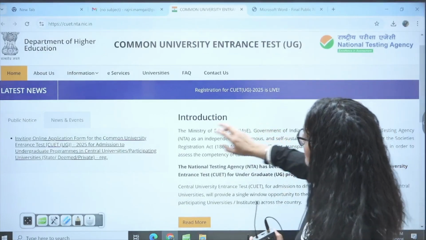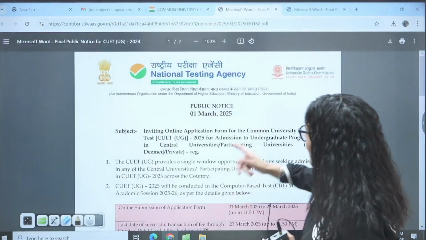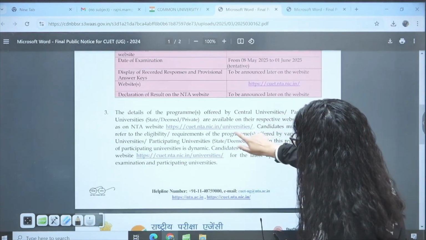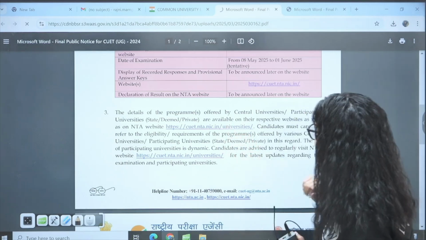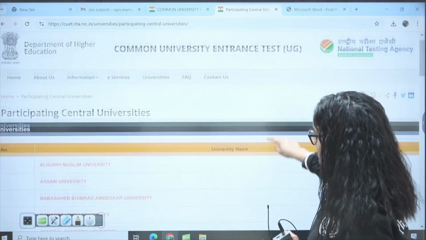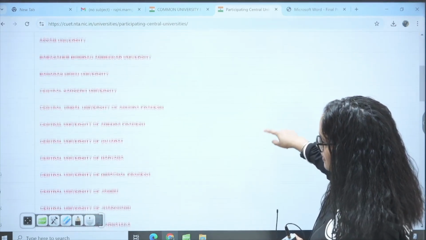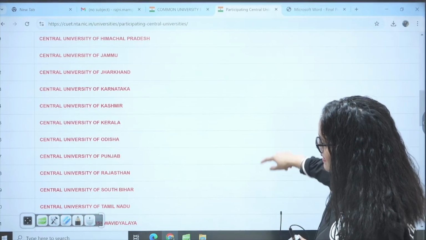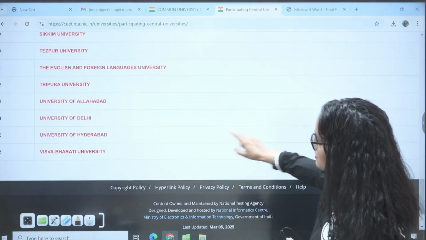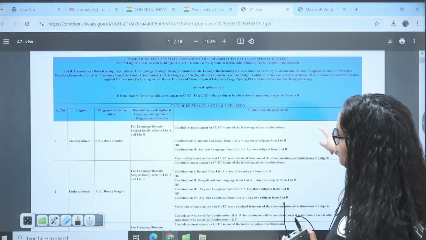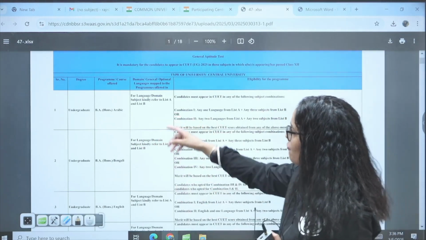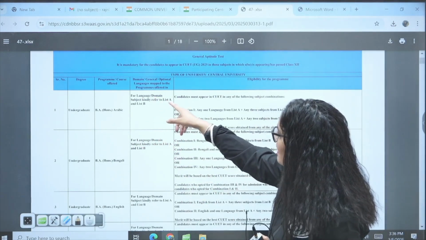You will go to this website, the online application form, and then you will see this notice. There they have given you the website of universities. Just open it and you will get all these central universities here. Let's open the central universities where you get admission as per CUET marks, and choose University of Delhi. If you want to go for BA Arabic, which subjects do you require? For language and domain subjects, kindly refer to the list A.